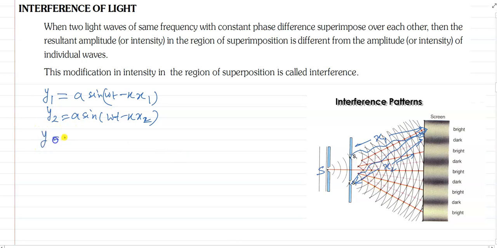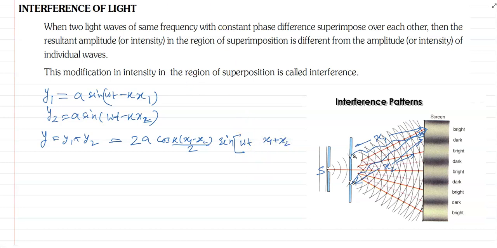Then if we superimpose, y equals y1 plus y2, it comes to 2a cos(k(x1 minus x2)/2) times sin(omega t minus k(x1 plus x2)/2).